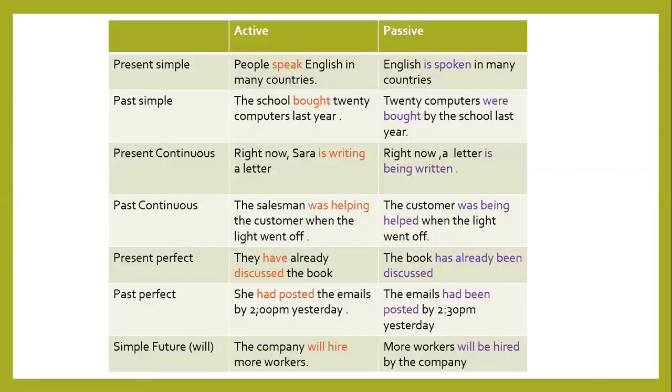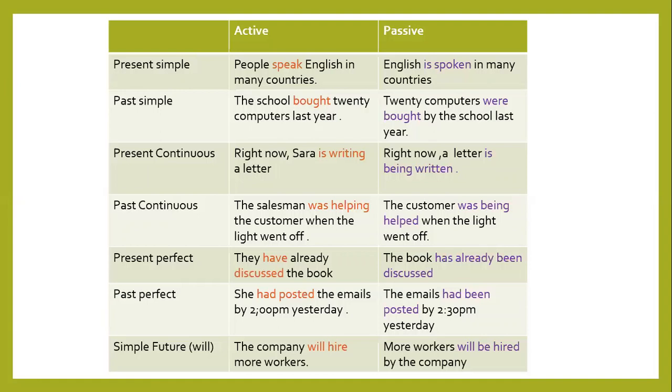Now we are going to move to this table in which I tried to summarize all about the tenses and the constructions of the different tenses in English. It's good here also for us to revise the different uses of tenses in English, but briefly and quickly. With the present simple, the first sentence, people speak English in many countries. English is spoken in many countries. This is the construction for the passive voice when the sentence is in the present simple.